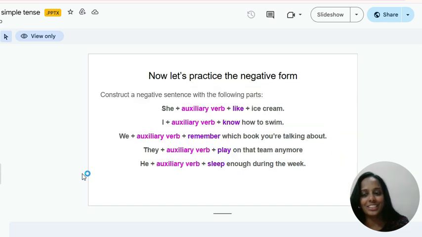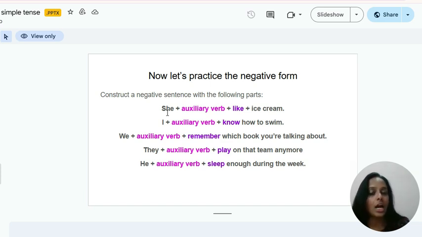Got it? Yes. Now let's practice the negative form. The same goes here. Continue in the same way. Construct a negative sentence with the following parts. So here we have given the structure so you can create your negative form. She plus auxiliary verb. So now you need to identify which auxiliary verb will go plus like plus ice cream. So she plus auxiliary verb plus like plus ice cream.